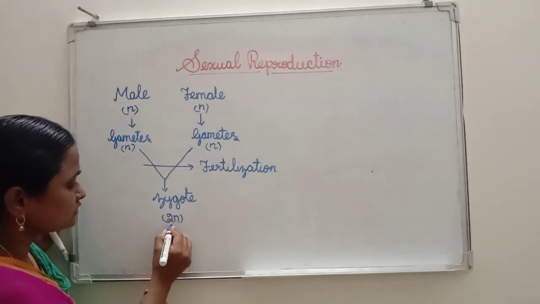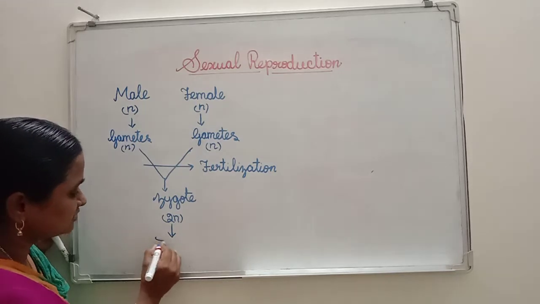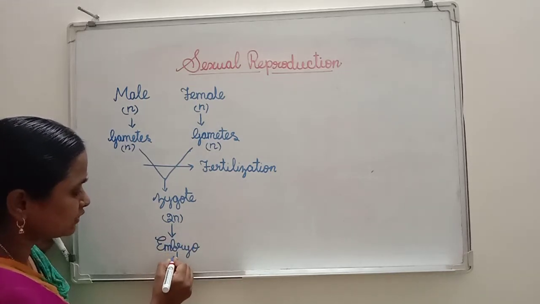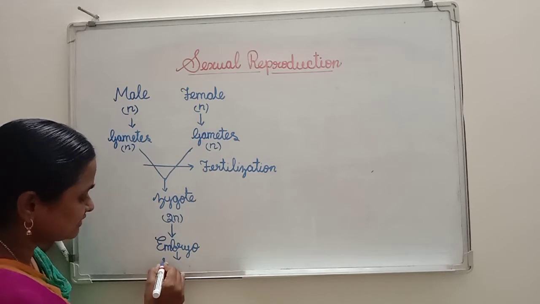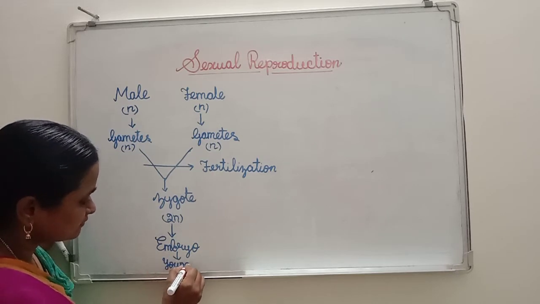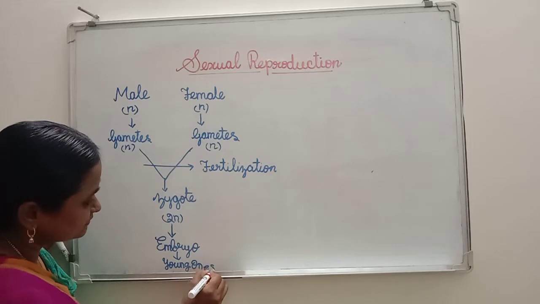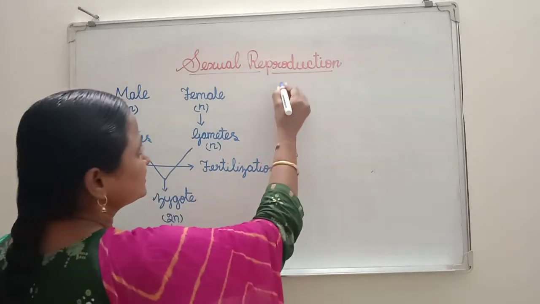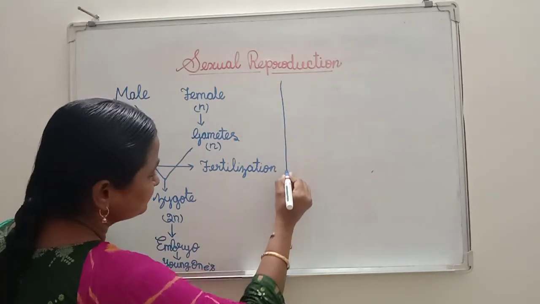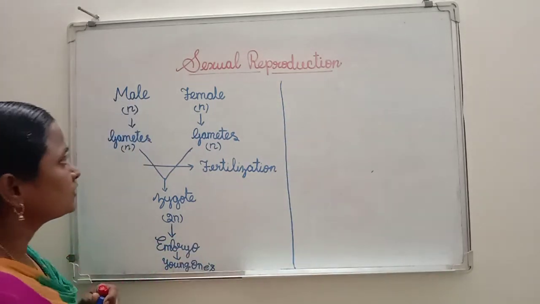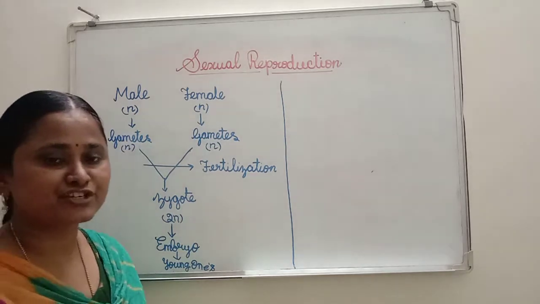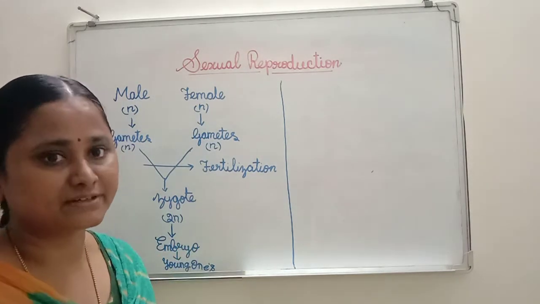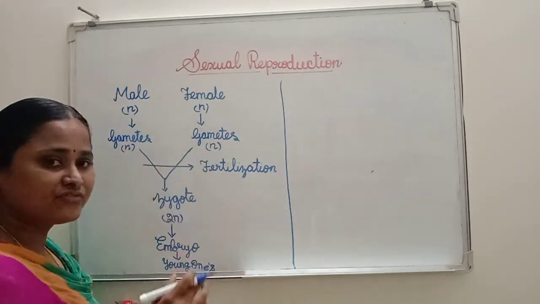This zygote undergoes development and produces the embryo. This embryo develops and produces the young ones. Like this, sexual reproduction takes place in organisms. Got it? During the sexual mode of reproduction, two organisms are compulsorily needed, male and female.